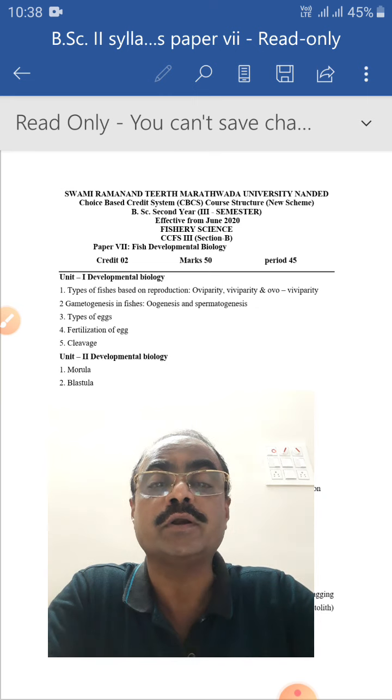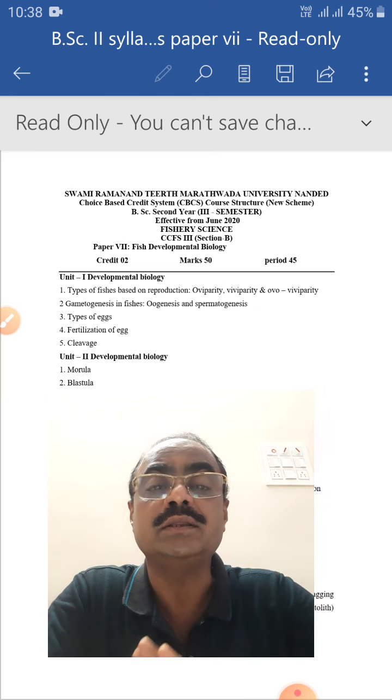According to the reproduction of fishes, generally the fishes are divided into 3 categories, and those categories are oviparity, viviparity and ovoviviparity.